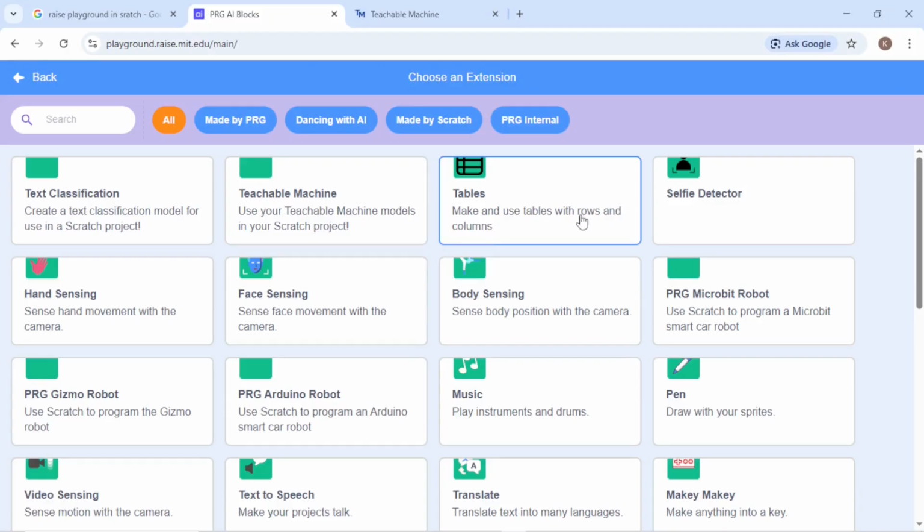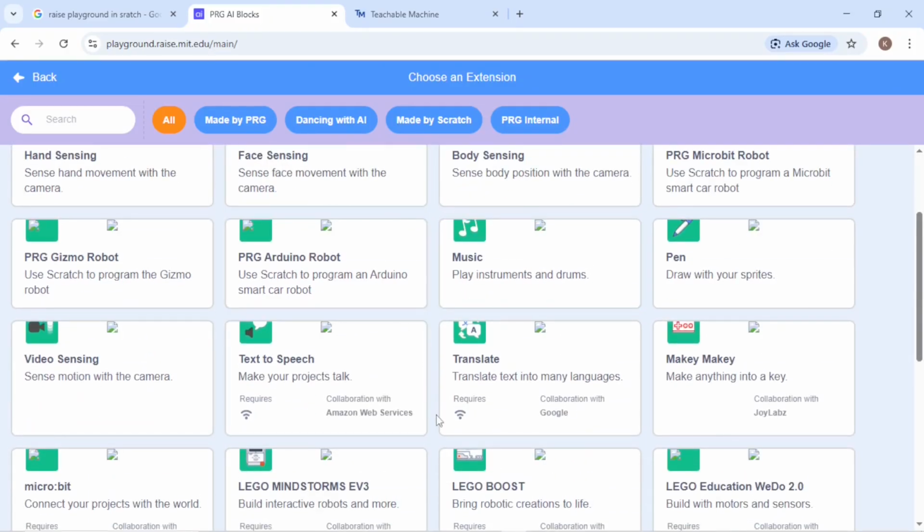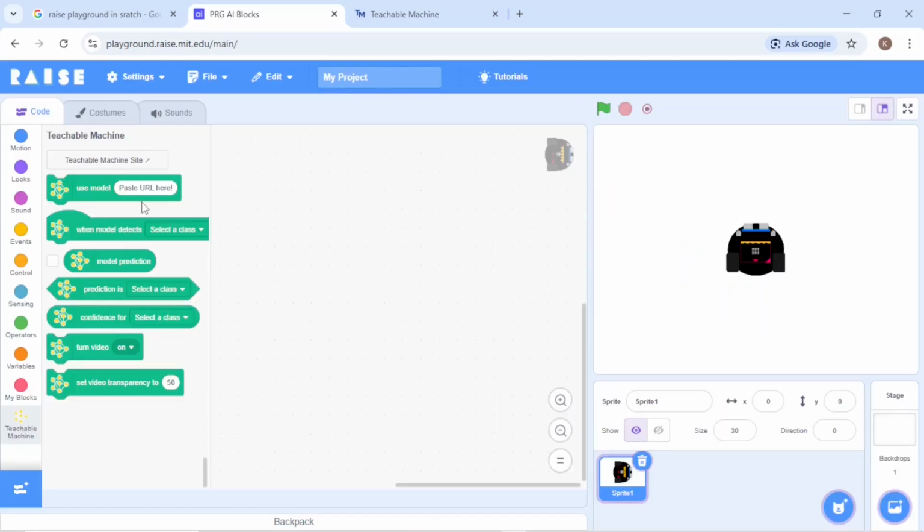Now you can see there are multiple extensions which are not available in Scratch 3.0. So it's really helpful for our young learners to improve their knowledge as per current demand. It's a very good platform to learn AI tools in an easy way. So this is all about Race Playground in Scratch. In the further sessions, we are going to create different AI projects using Race Playground in Scratch.